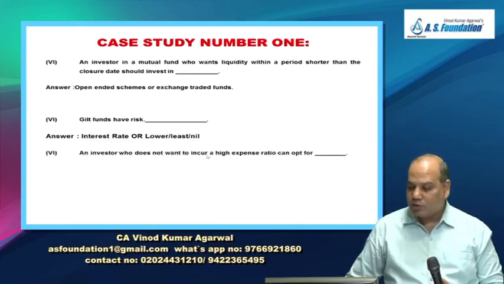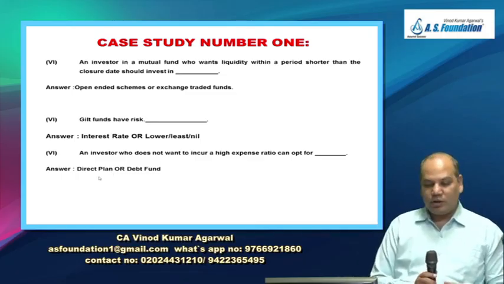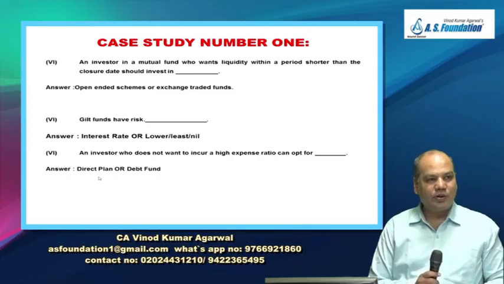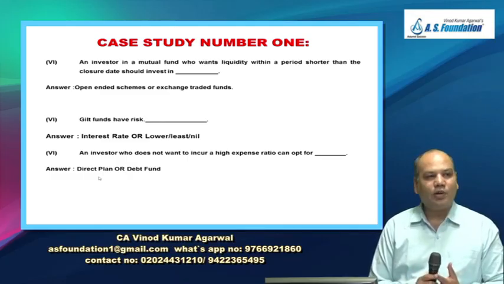An investor who does not want to incur a high expense ratio can opt for one is debt fund, second is also direct plan. What is a direct plan? Again, your institute note has not mentioned direct plan. Direct plan is when the investor himself invests, he does not take the help of an advisor.